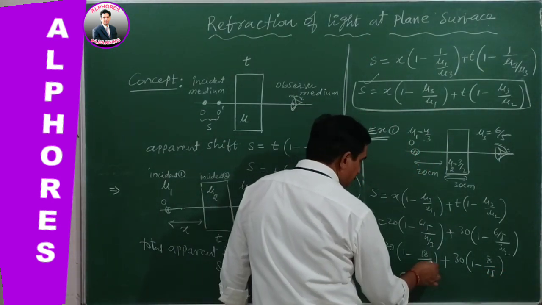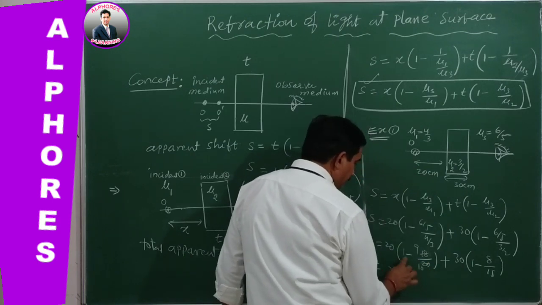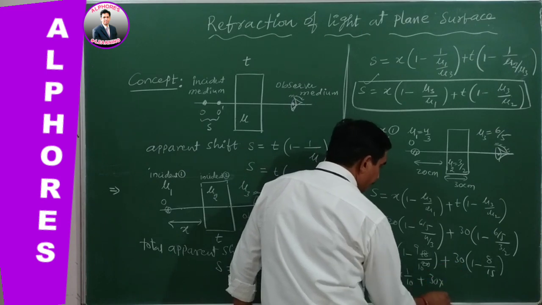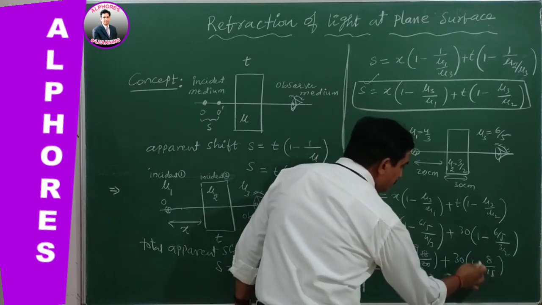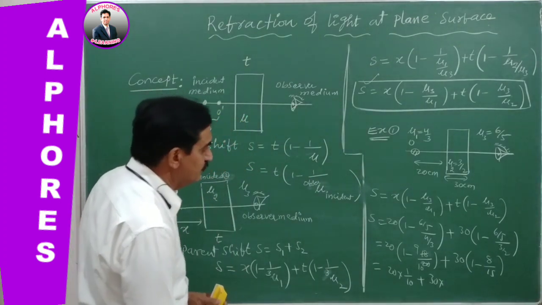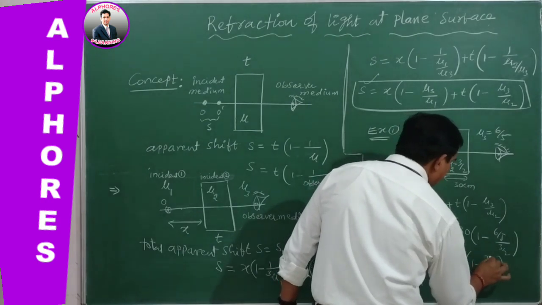Simplify this. So it gives 20 into 1 by 10 plus 30 into, so how much is this? 3, and the remaining is 2, 3 by 2. So 12, sorry, this is 12.